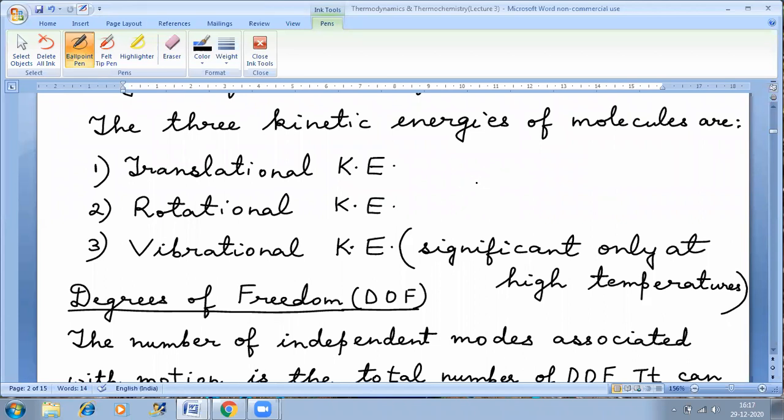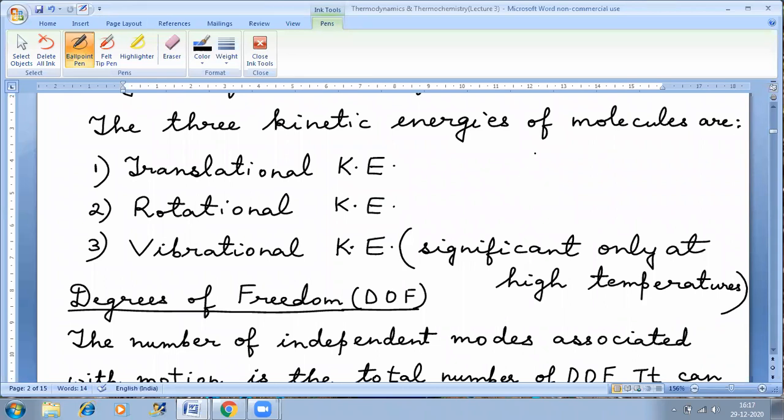Translational is just moving from one point to another point. That is the distance covered. The molecule is covering some distance. So, if it is at this point, it may have moved like this. So, now it has reached this point. This is called translational motion. Similarly, if it is here, it can go like this. So, from here till here, it has traveled. Again, this is an example of translational motion.